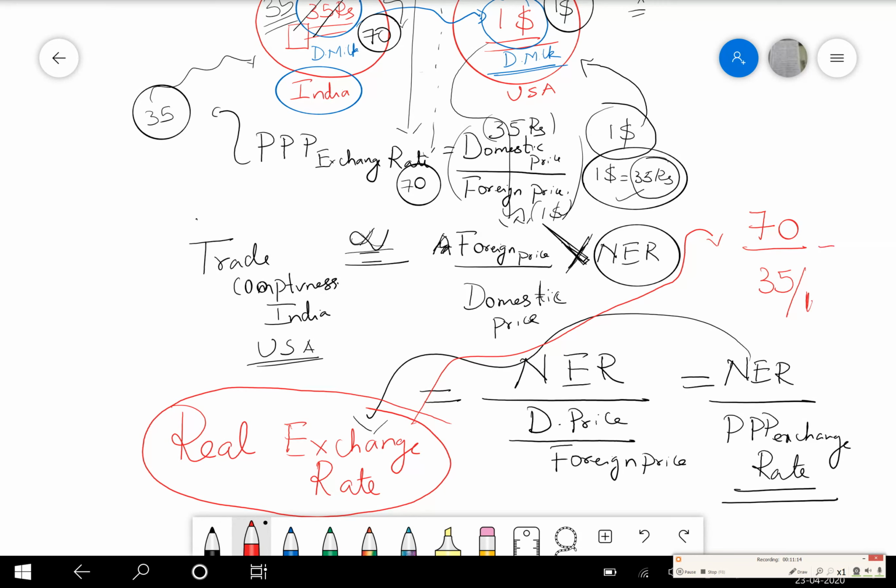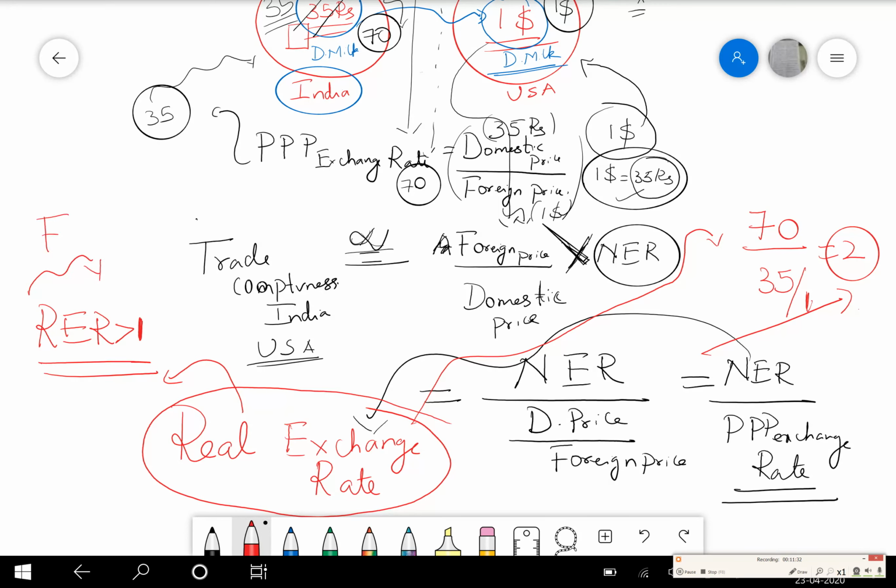So the real exchange rate is 2. That means the real exchange rate is greater than 1. When the real exchange rate is greater than 1, it will facilitate trade, mainly exports from India.